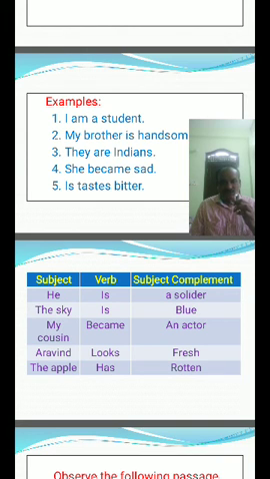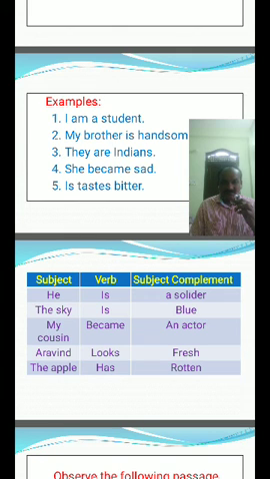I am a student. My brother is handsome. They are Indians. I am a student. My brother is handsome. They are Indians. She became sad.